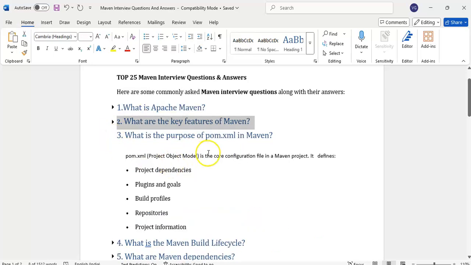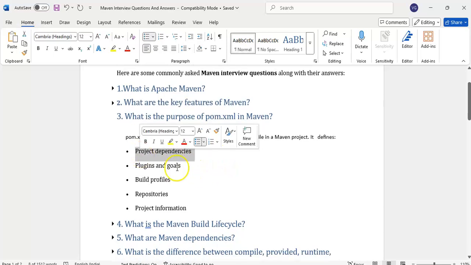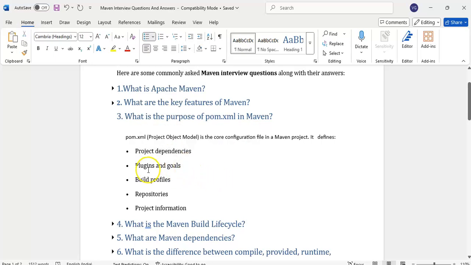What is the purpose of POM.xml? What is POM? It is Project Object Model. It is a core configuration file in a Maven project. What will it define? We can have project dependencies, plugins and goals, profiles, repositories, project information. This POM file will contain project dependencies, plugins and goals, build and profiles, repositories and project information. These are all things we will have. In further questions, we will learn more about this.